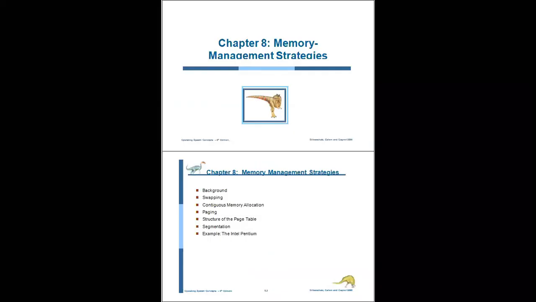In this unit on memory management strategies, there are three parts. The first part is memory management: how main memory works, swapping and contiguous memory allocation, paging, and segmentation. The second part is virtual memory, and the third part is disk scheduling. The first part is where we will consider what the memory management strategies are.